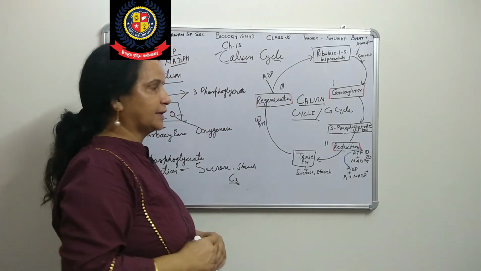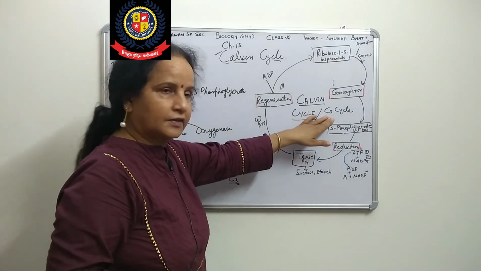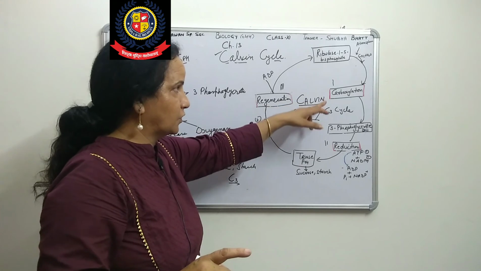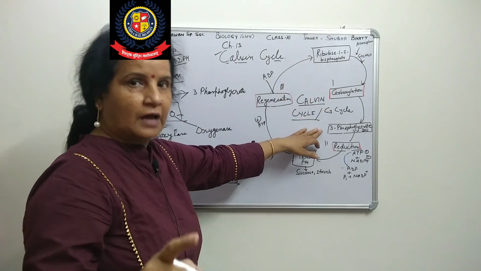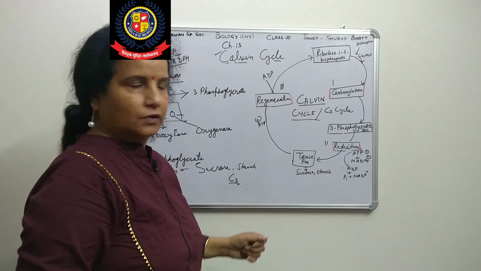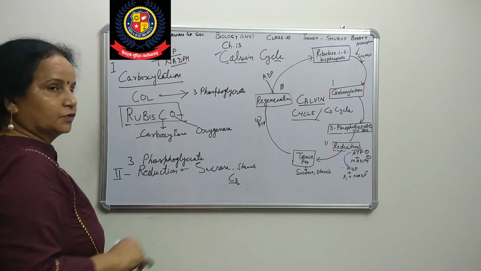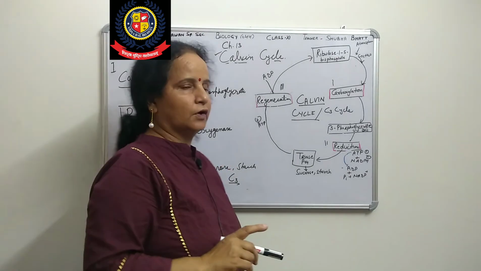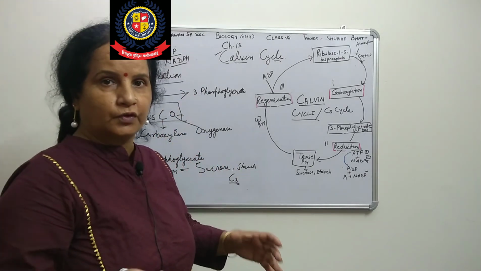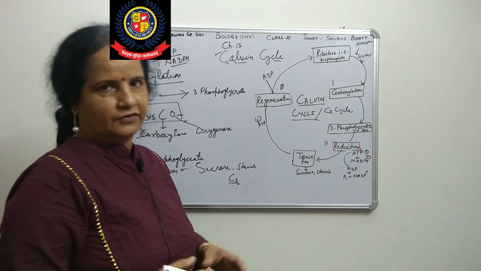Why is it called the Calvin cycle? Because a scientist discovered it. Why is it called the C3 cycle? Because we are getting conversion of carbon dioxide into 3 carbon atoms. So 3 carbon atoms means C3 plants, and this cycle occurs in C3 plants. That is also called the biosynthetic phase, because something is produced in living organisms in the dark reaction by utilizing energy.